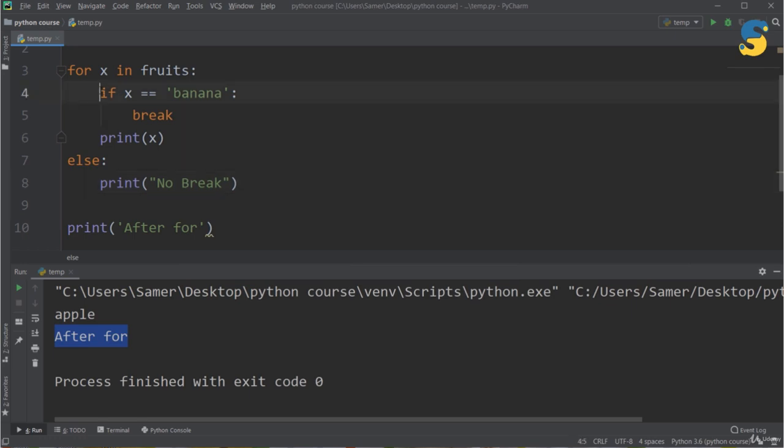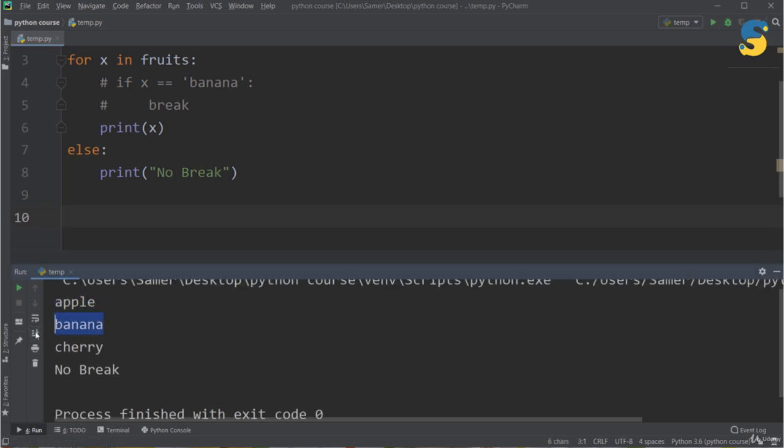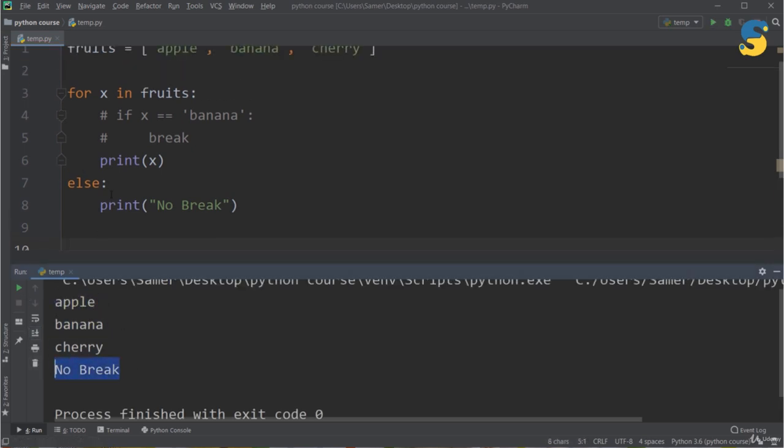So now let me assume first that there is no break statement at all, and I will remove this and run. As you see, I got apple, banana, cherry, and no break. So the content of else has been executed and no break has been printed.